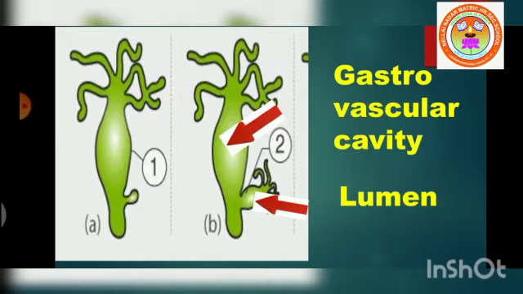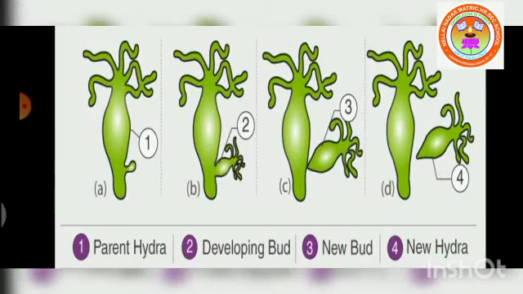When the animal grows, the lumen is converted into gastrovascular cavity, which is used for digestion and other purposes. You got it? Here you can observe lumen and gastrovascular cavity. The bud develops mouth and tentacles and grows into a new organism. The fully grown organism finally separates from the parent body and leads an independent life.